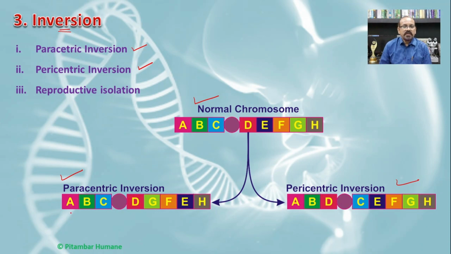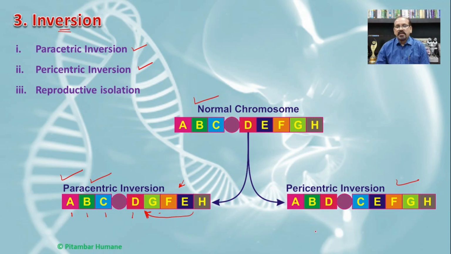So here in the paracentric inversion, A, B, C, D and E, F, G is reversed, and these reversed genes present in the chromosome do not include the centromere, and such a type of inversion without inclusion of the centromere is known as paracentric inversion. It means only in the same place there is an inversion of the sequence of the genes on the chromosome.